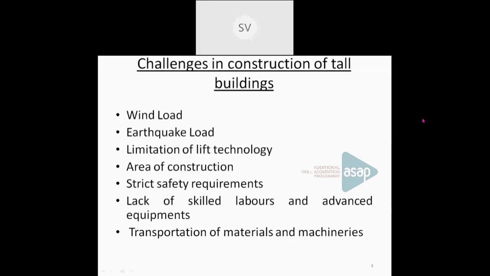Other than that, we have to consider these challenges also. That means lifts, then the area of construction is limited in the case of tall buildings. When you go towards the top, the area of construction is limited. Then safety requirements are to be considered. Then lack of skilled workers as well as sophisticated instruments or equipment. Then transportation of materials as well as machineries to the construction site. So these are the main challenges we are facing when constructing a tall building.